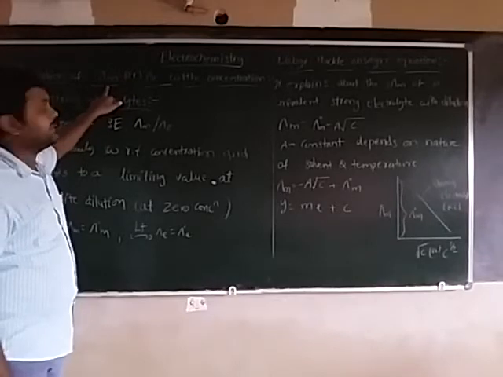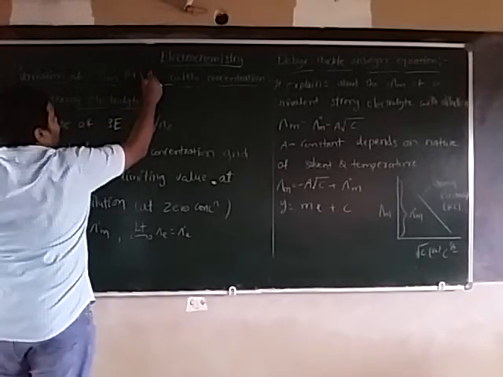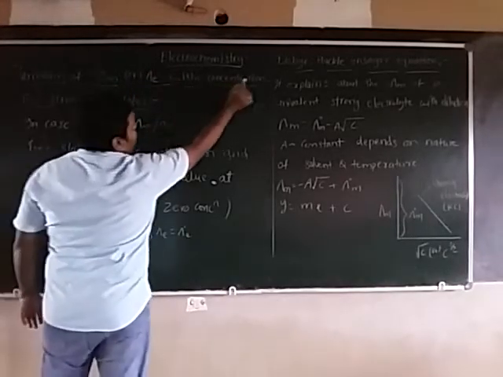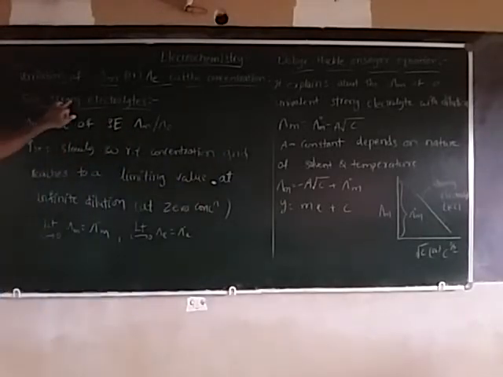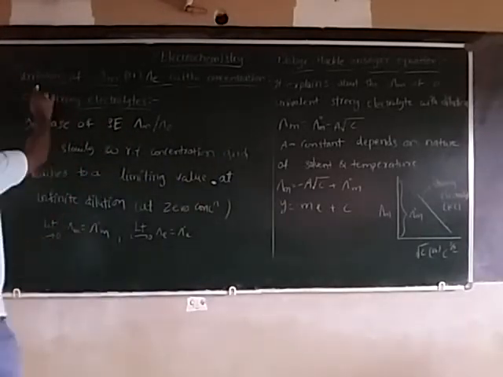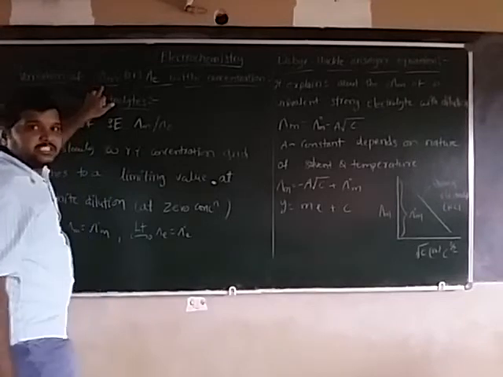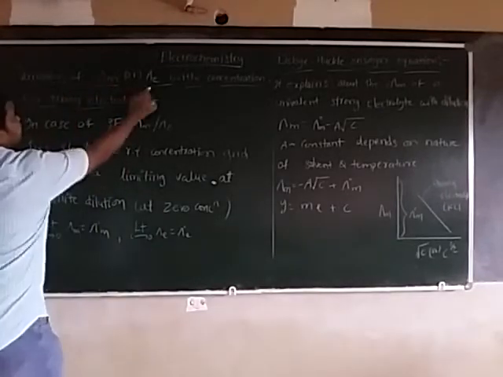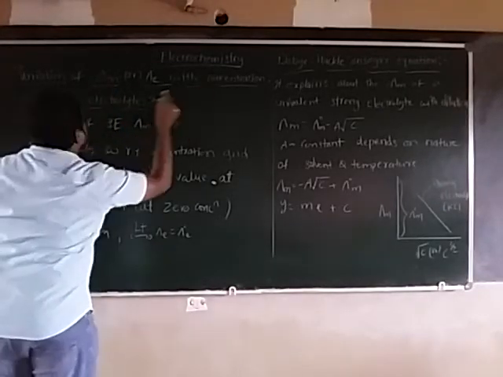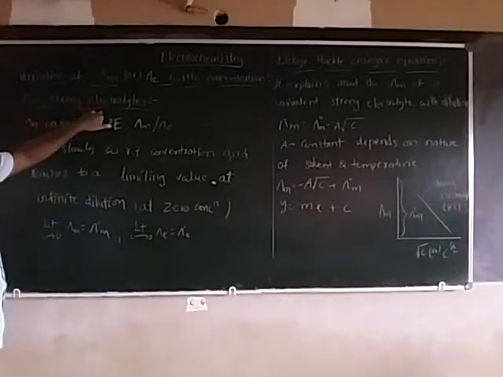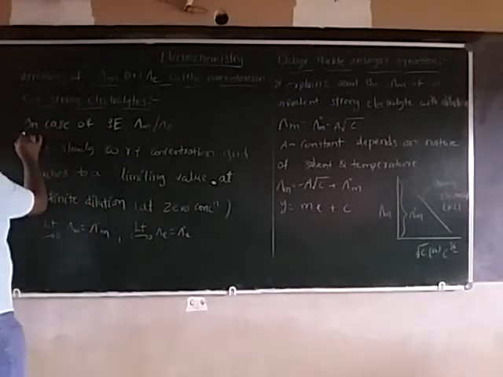the variation of molar conductance or molar conductivity with concentration for strong electrolytes. Variation of equivalent conductance and molar conductance with concentration for strong electrolytes.